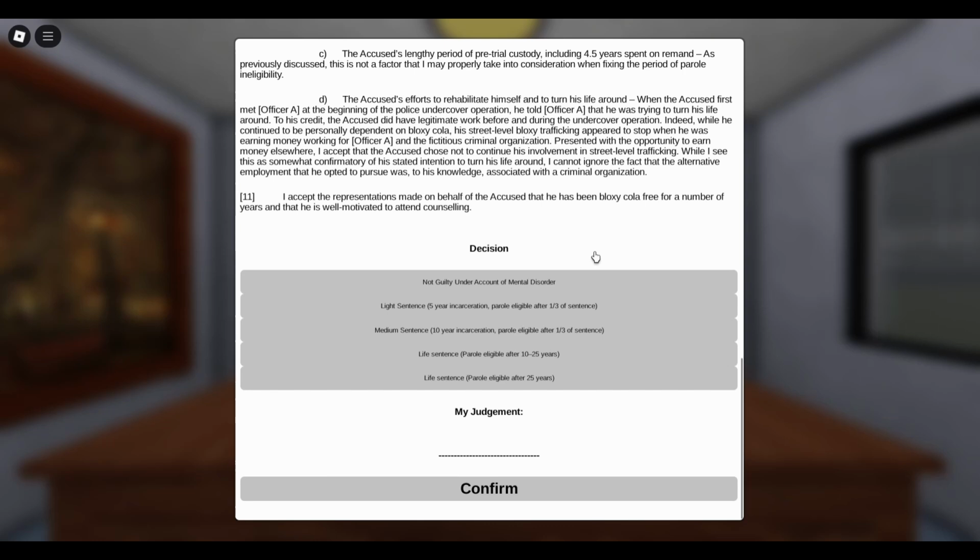We are going to say that because he already served 4.5 years and he has rehabbed himself, we are going to give him a light sentence, because that would be basically 10 years total, plus like the parole eligibility of 1/3 would be like 2 years-ish. So two years plus 4.5. I feel like that's good enough.